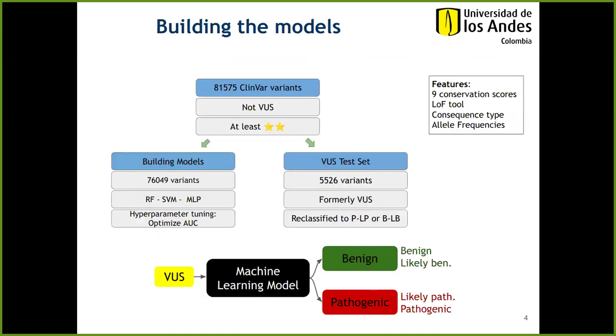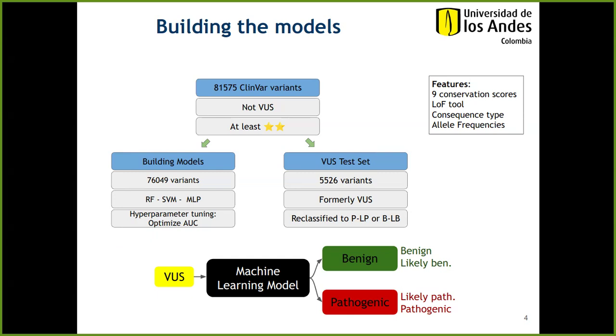Our goal was to train machine learning models to classify the VUS into a benign and a pathogenic category. The benign category is a merge of the benign and likely benign categories of the ACMG classification system, while the pathogenic category is a merge of the likely pathogenic and pathogenic categories. To train the models, we selected about 80,000 variants from ClinVar, which were not classified as VUS and had at least 2 quality stars.